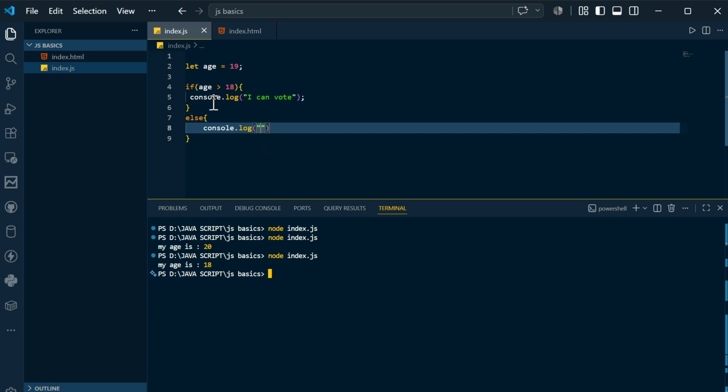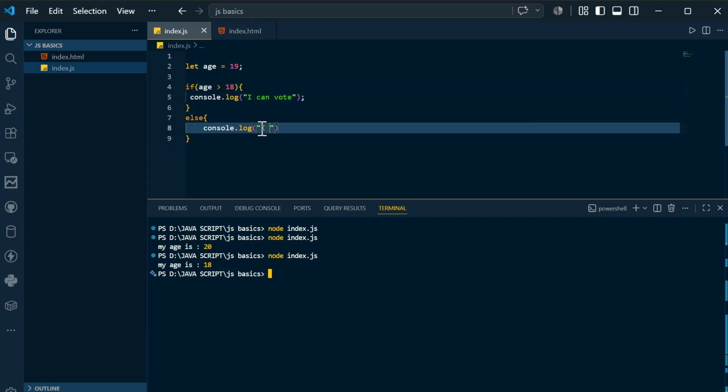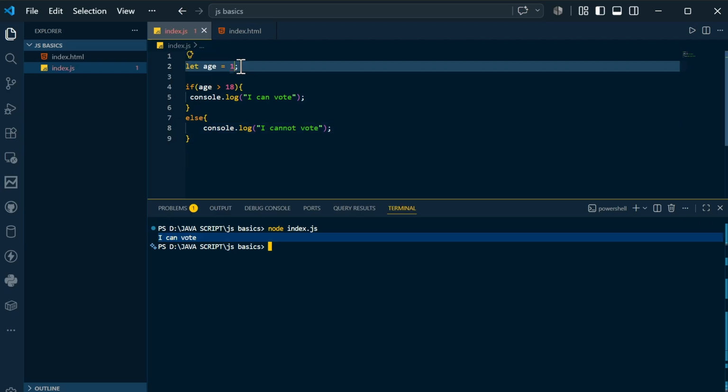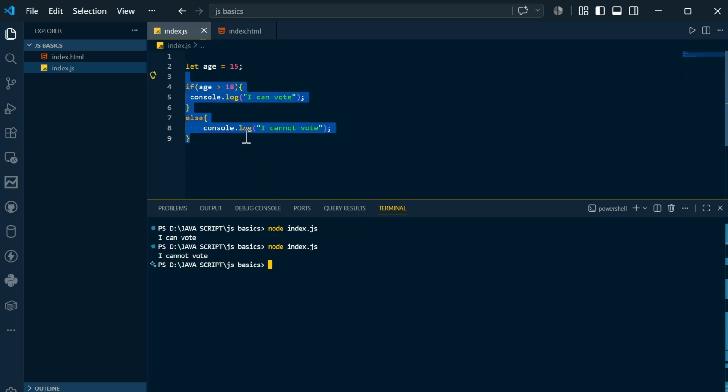You can say the exact opposite statement, because the first statement will not be executed when the age is not greater. So simply say, "I cannot vote." If I clear the screen, compile and run, it says I can vote because the age is 19. If I change the age to 15 and compile and run, it says I cannot vote. So this is a simple if else statement.